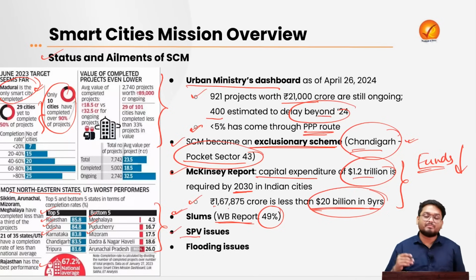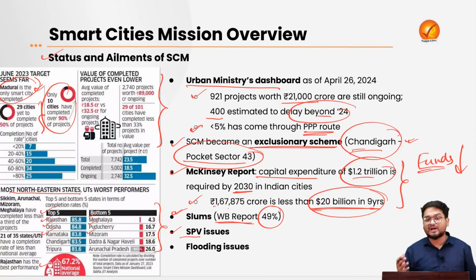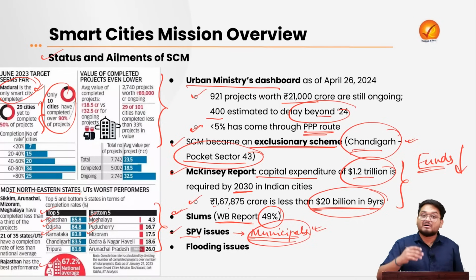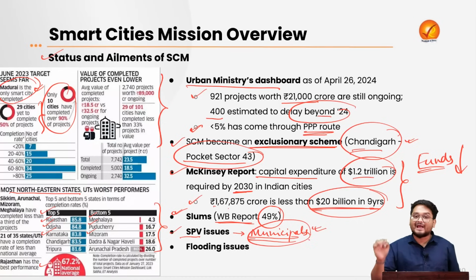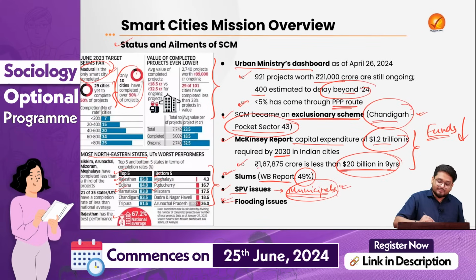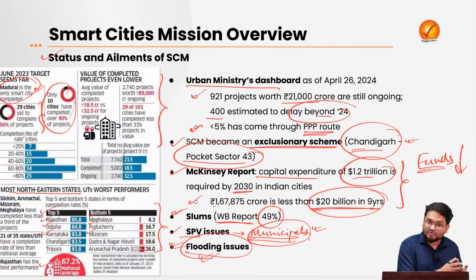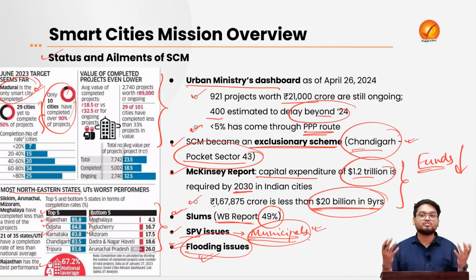Then the special purpose vehicle, which is managed by multinational companies or, say, bureaucrats, also has many issues with the local municipal boards, where the elected municipal authorities do not have substantial power over the planning of the Smart Cities Mission. Next, it has been seen that areas where the smart city initiatives have been conducted are now more and more prone to flooding due to incomplete projects, delays and so on. So these are the various data points that you can incorporate in your mains answers to make your points more value additive.